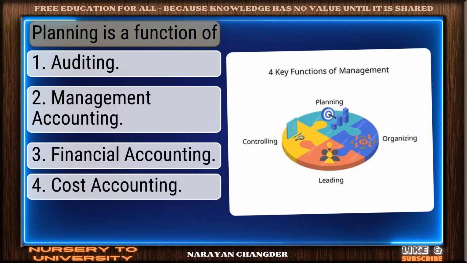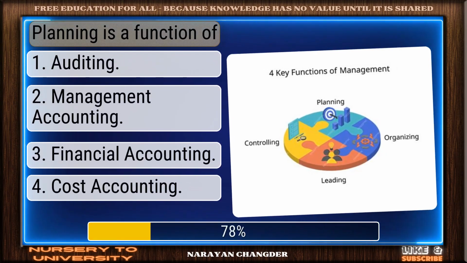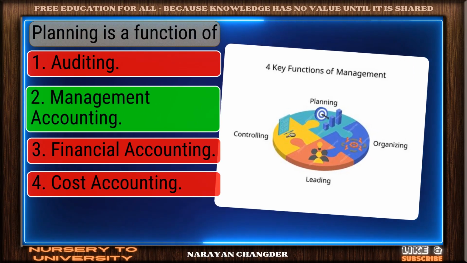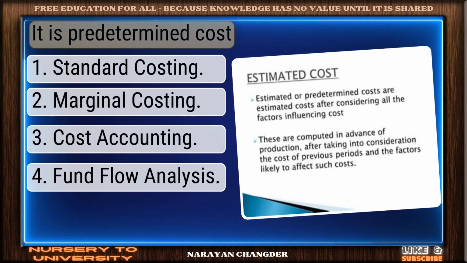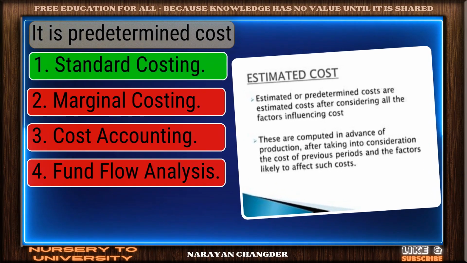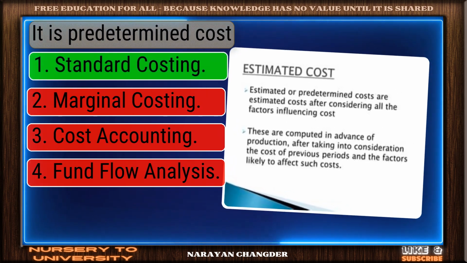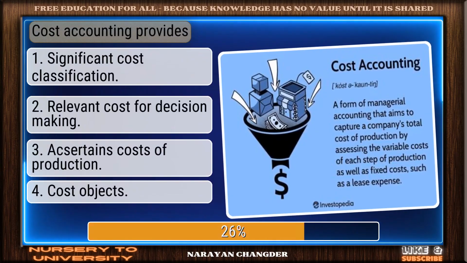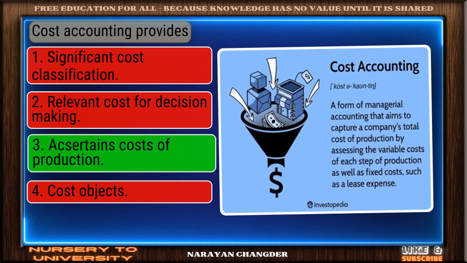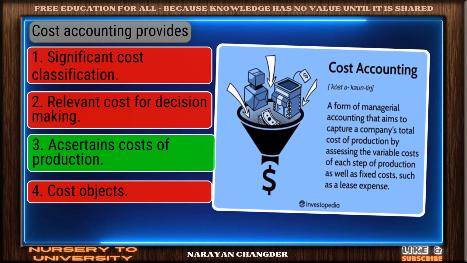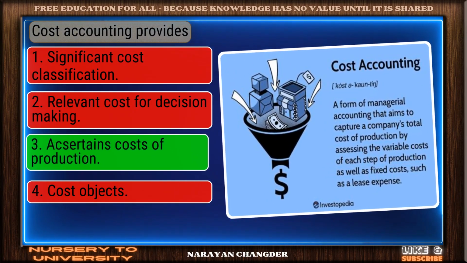Planning is a function of... great job. Management accounting is the accurate answer. It is predetermined cost. Good job. Your answer, standard costing, works well here. Cost accounting provides... nice work. You chose ascertains costs of production, and it is correct.